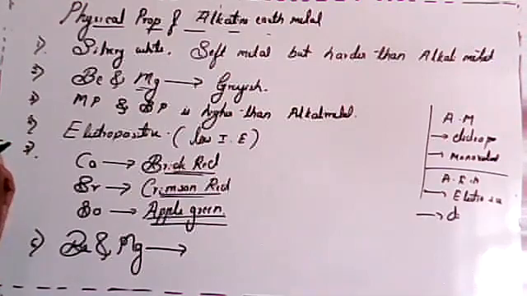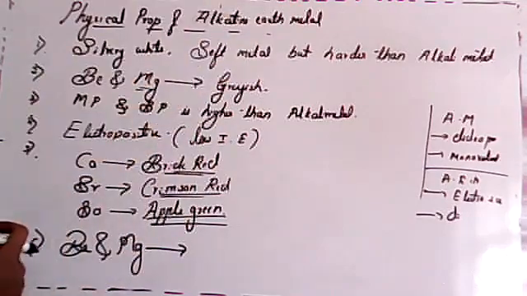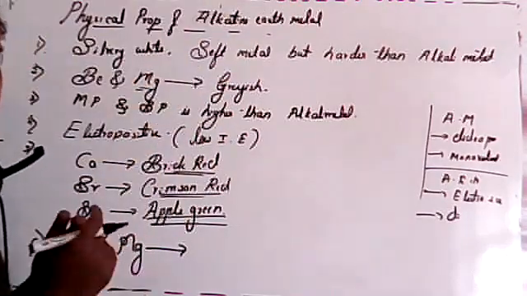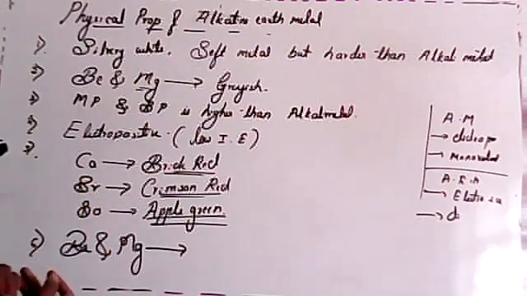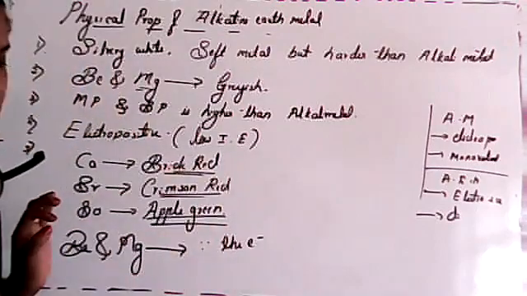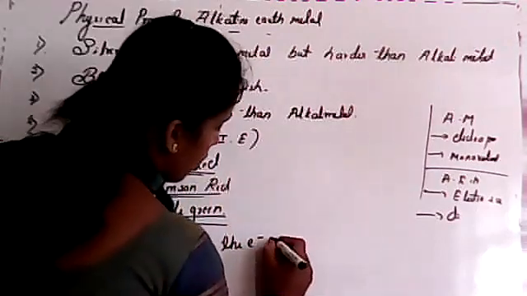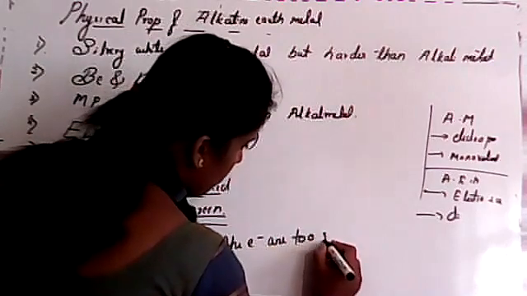So it needs a large amount of energy to excite those electrons, but that is not possible. Clear?